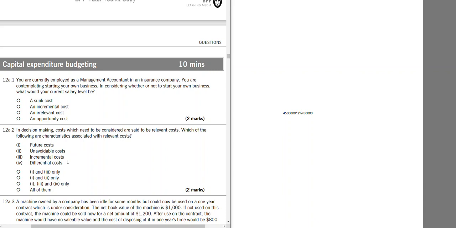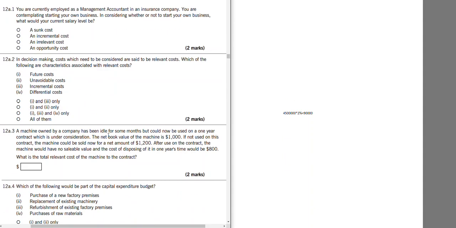So relevant cost has three qualities. It should be future cost, it should be actual cash flow, it should not be notional cost. Future cost, yes. Unavoidable costs are not relevant costs. Incremental additional costs are relevant costs. Differential costs are the costs of two different options. So 1, 3, and 4 are relevant costs. What is the relevant cost of machine to contract? I would suggest looking at this question after we do project appraisal.